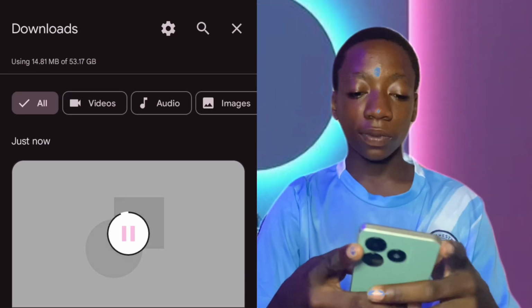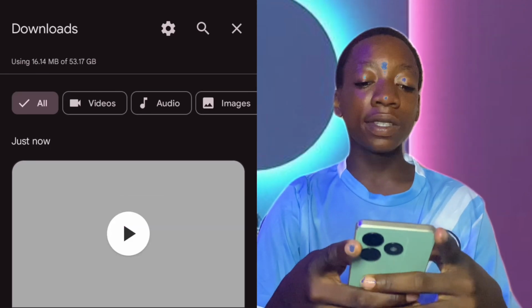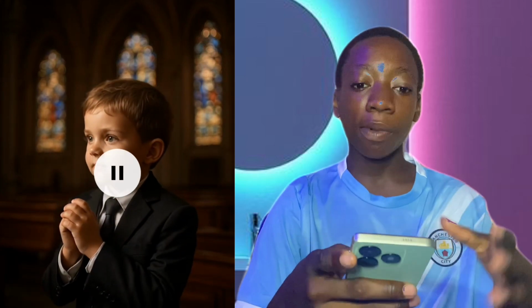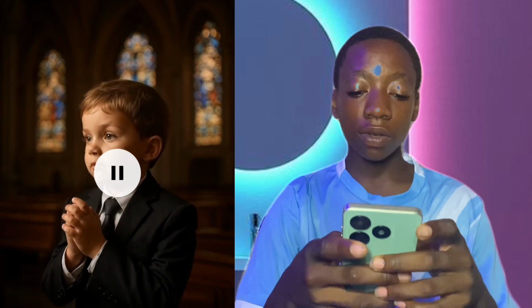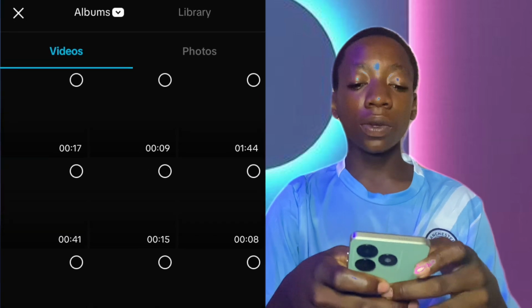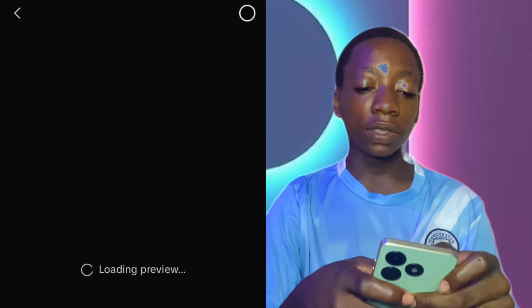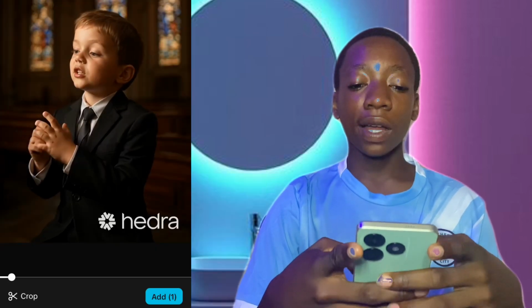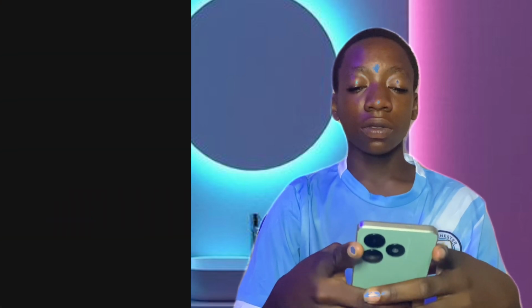So let's go to any editing app you have. If you are using Canva, InShot, VN editor, or CapCut. But let's go to CapCut here. Let me use CapCut. Click on CapCut. Click on new project. Once you click on new project, it will load. Look at the 17-minute video here. So you click on it. Click on add.